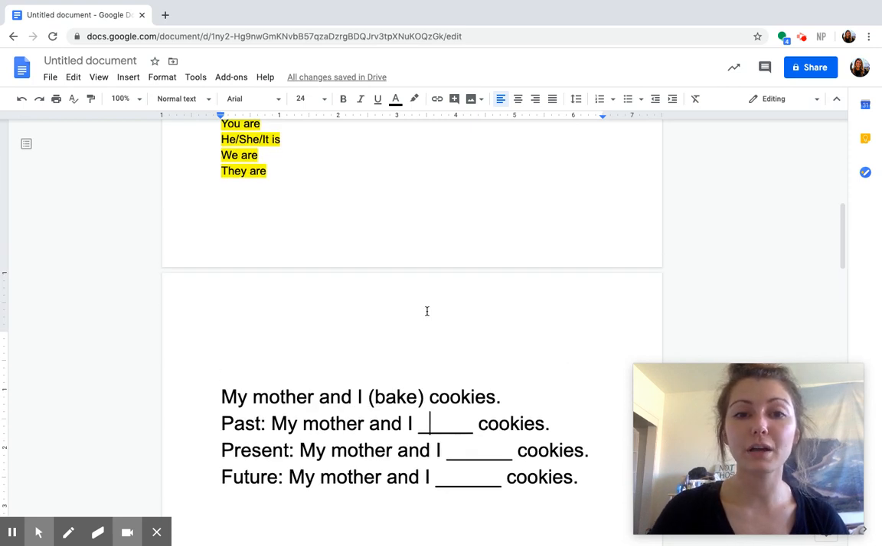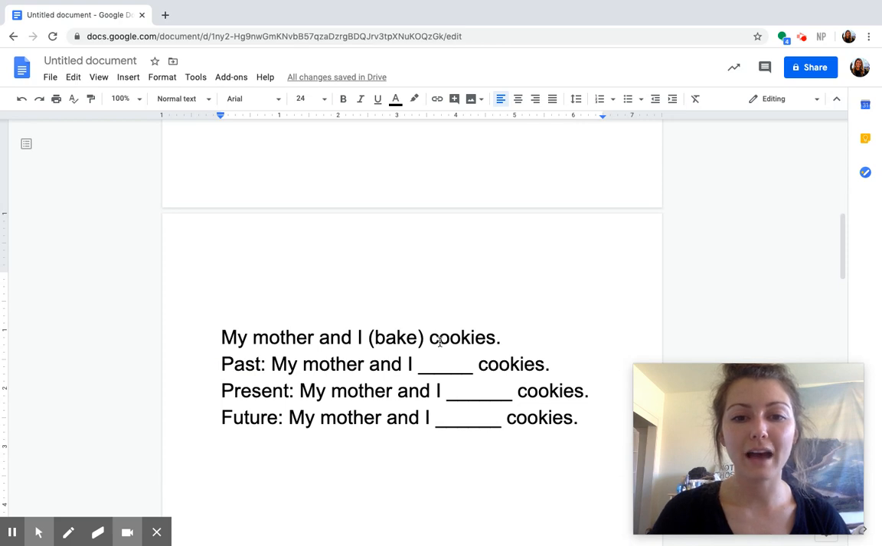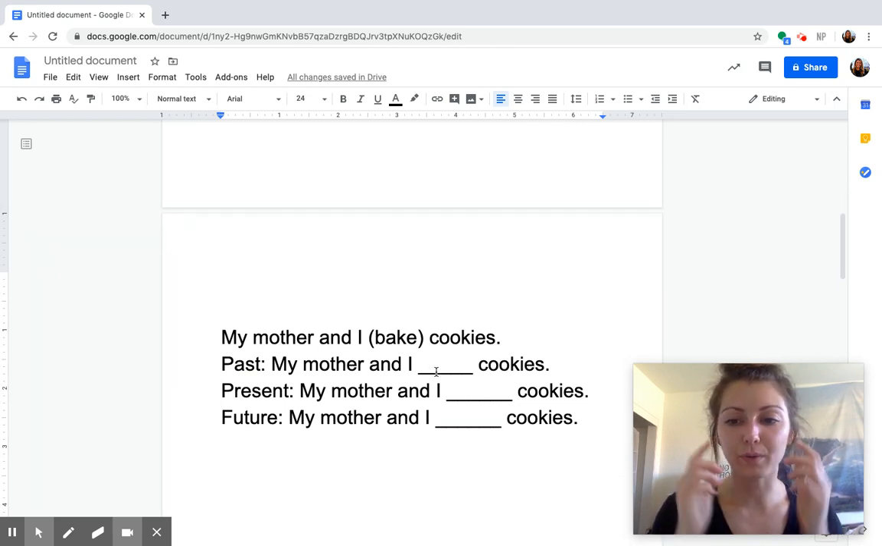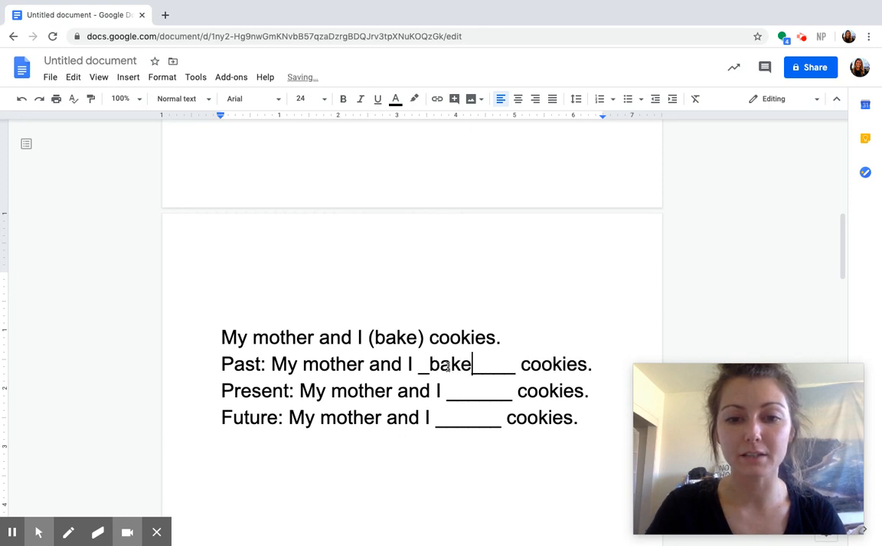Now we learned up here from our example that we add an ed ending when it's past tense. So here we have baked, baked. Think about how you would write that out and include this in the sentence. In your composition book, you'll write past. My mother and I, and then the past tense form of the verb bake, which is baked.